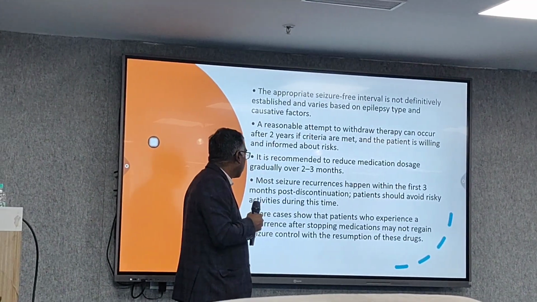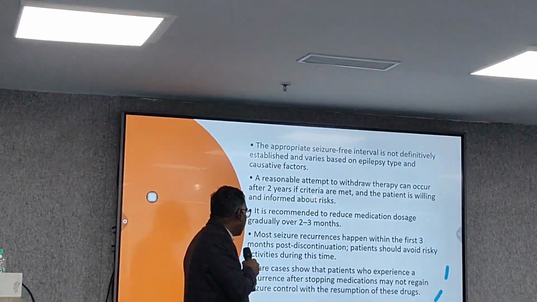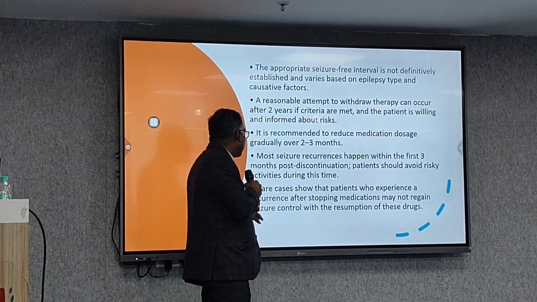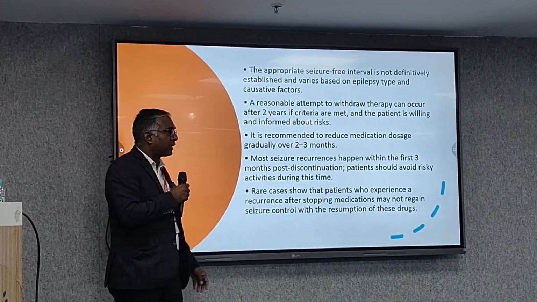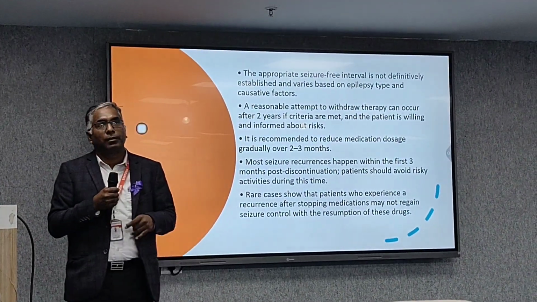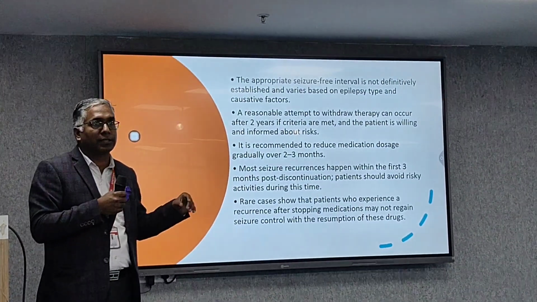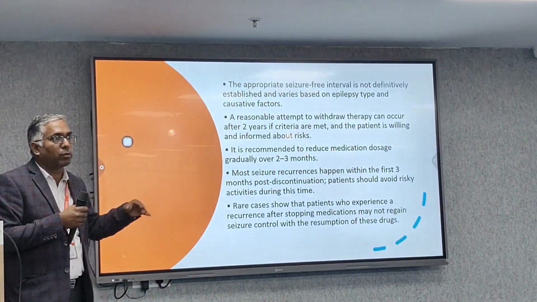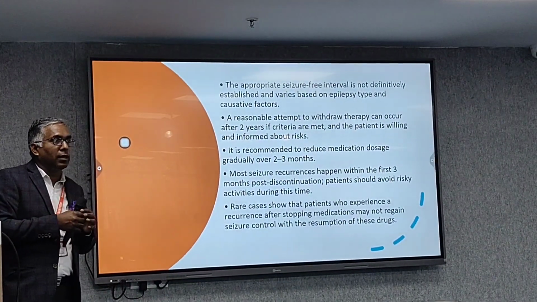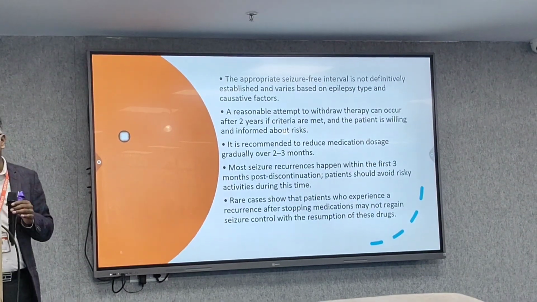Rare cases show that patients who experience a recurrence after stopping medication may not regain seizure control with resumption of these drugs. Sometimes you stop the medicine, but the seizures are not controlled even after resuming, so then you have to give polytherapy, as the patient had a second seizure.